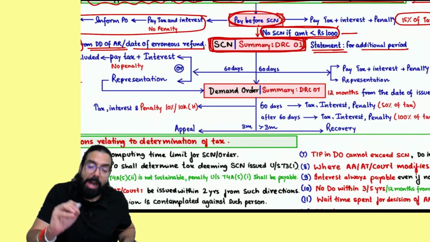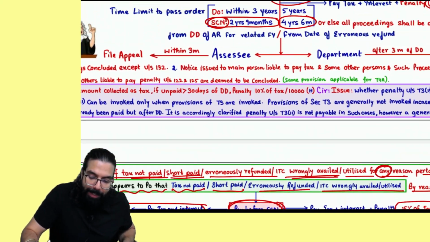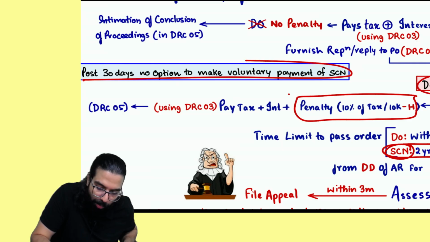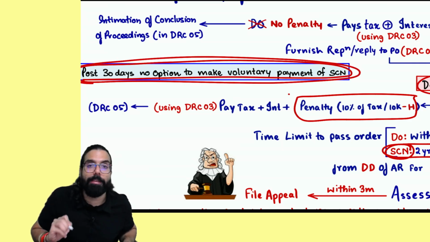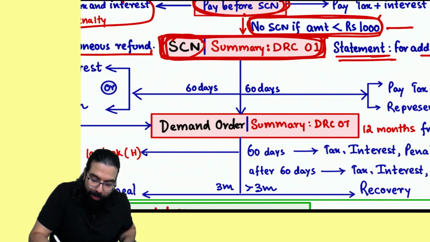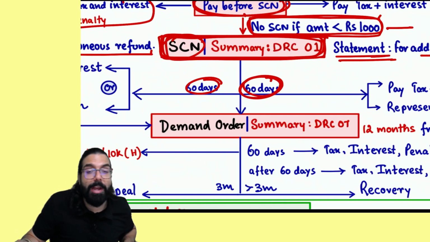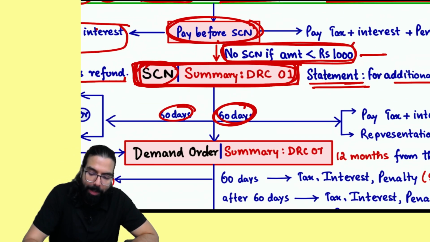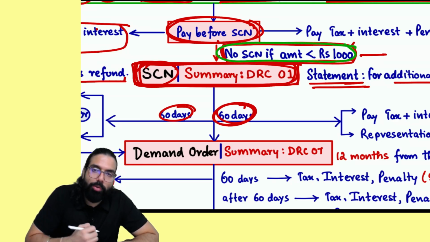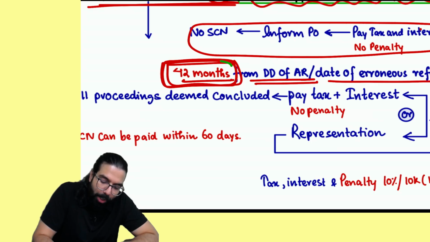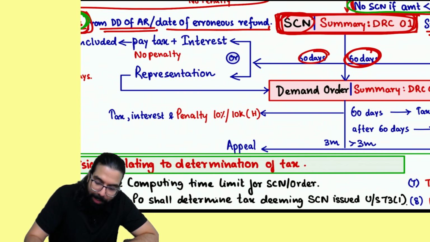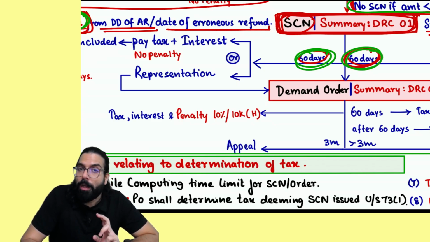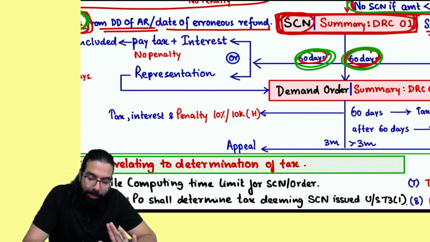Okay, sir, done. Now, show cause notice, voluntary payment: the time limit earlier was only 30 days. You can make voluntary payment for a show cause notice only within how many days? 30 days. Sir, now the show cause notice can be paid within how many days? 60 days. Voluntary payment of show cause notice can now be done within 60 days. Number one, no show cause notice if the amount is less than 1,000. Number two, show cause notice time limit 42 months. Number three, voluntary payment for show cause notice earlier was 30 days, now it is 60 days. Okay, sir. Number three done.